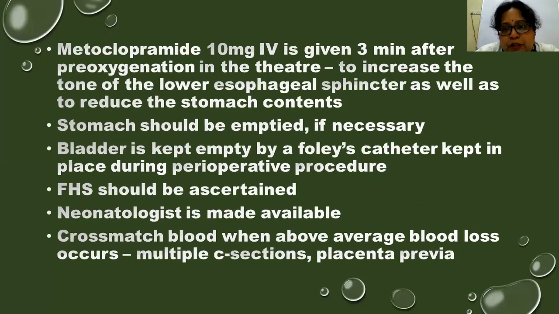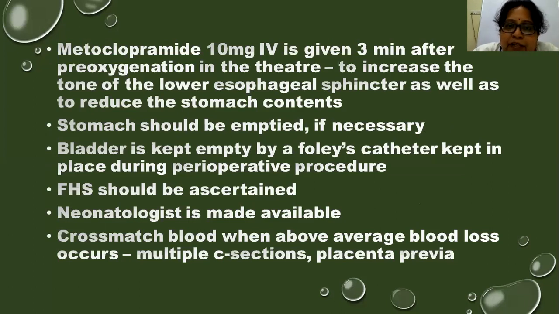Next, antibiotic can also be given just before the start of cesarean section. Usually we give injection Taxim 1 gram intravenously. It is given by the anesthetist, or it can be given even in the ward before shifting the patient. And metoclopramide or Perinorm. We usually prefer Zofer here.